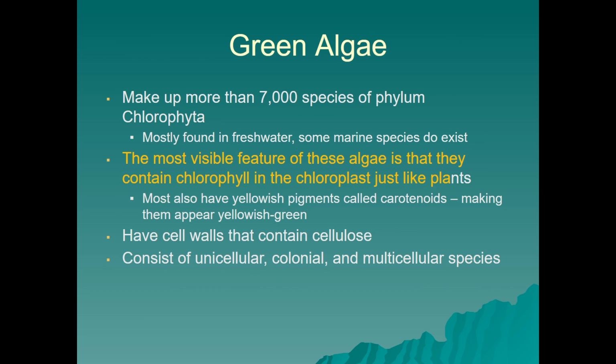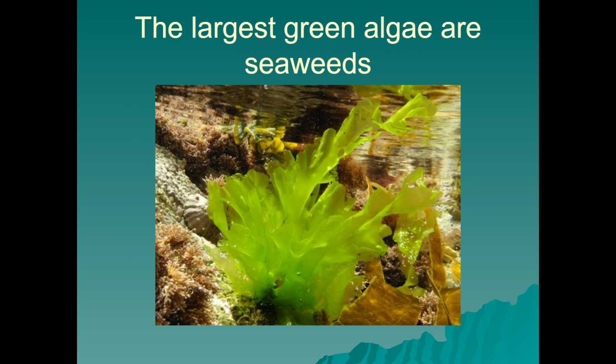Next, we're going to look at green algae. There are over 7,000 species in Chlorophyta, and a lot of them are considered not only algae, but algae that contain chlorophyll with a green pigment, just like the chloroplasts that we find in plants. A lot of them will also have carotenoids, which are orange to yellow pigments, and they can mask some of the green color that you see in green algae. They also have cell walls that contain cellulose, just like plants, and they could be unicellular, colonial, or multicellular.